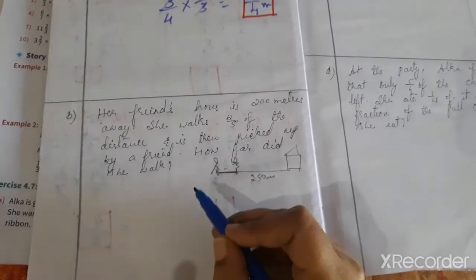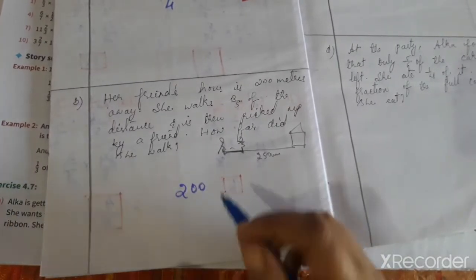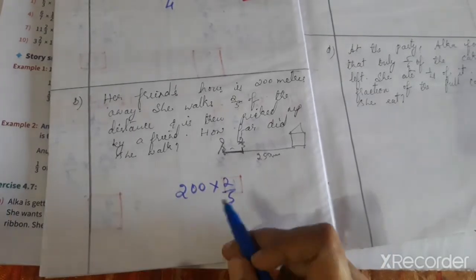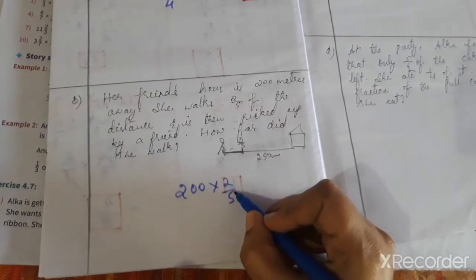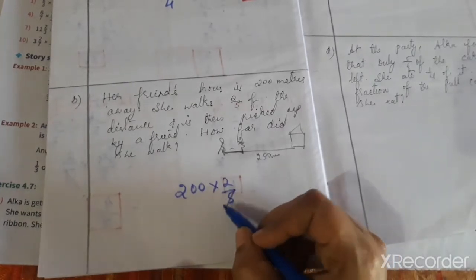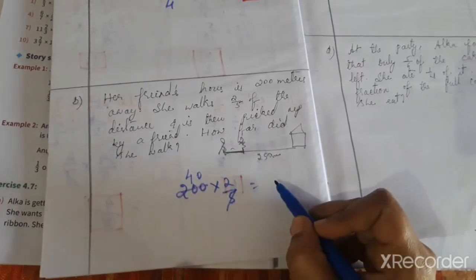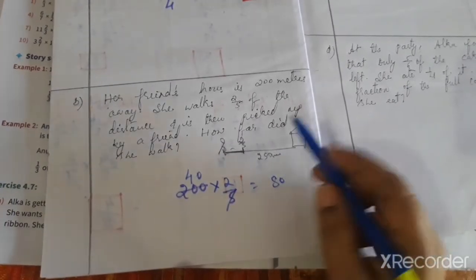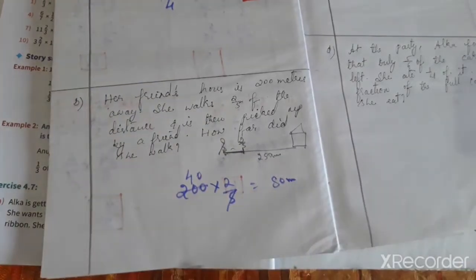So here the total distance is 200. In that, 2/5 of the distance she walks. So we multiply 200 into 2/5. 5 ones are 5, 5 fours are 20, 0. 4 into 2 is 8, so 80 meter. Is it meter or kilometer? 80 meter is the answer.